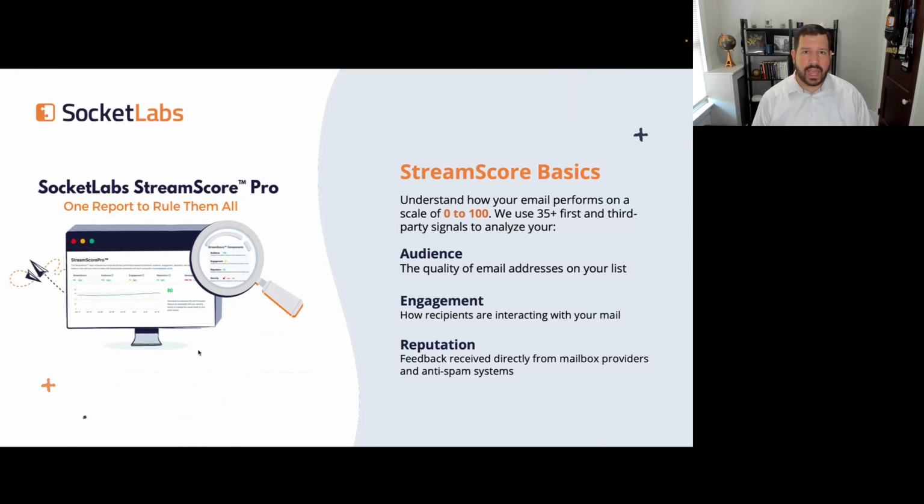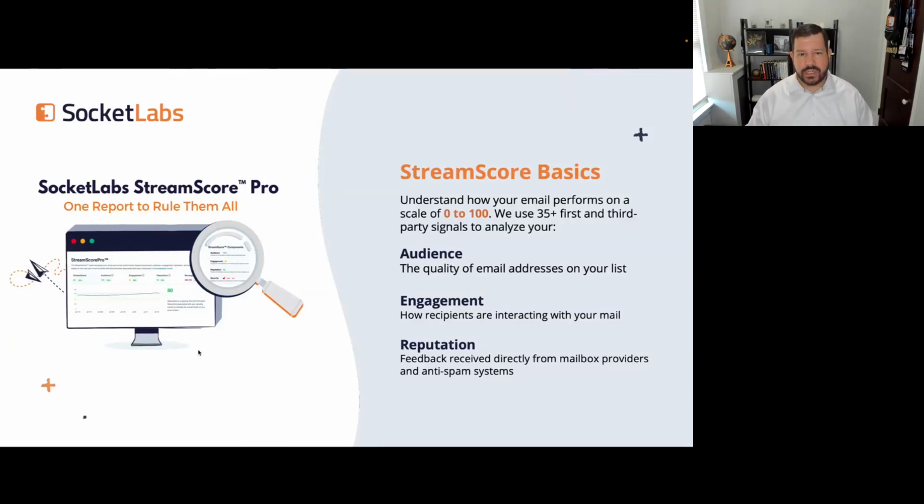And then we look at aggregate data directly from mailbox providers, where mailbox providers and anti-spam systems tell us how they're doing, whether directly or indirectly. Ultimately, across these three categories, we have about 35 different data points.